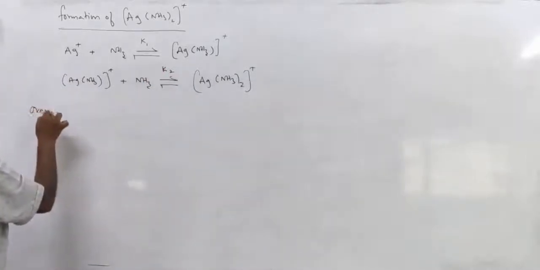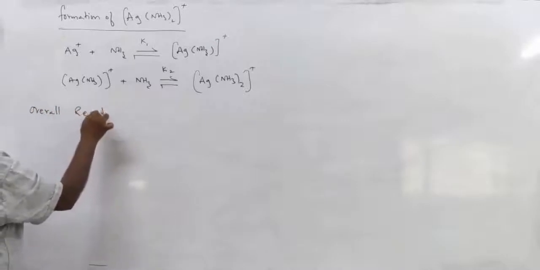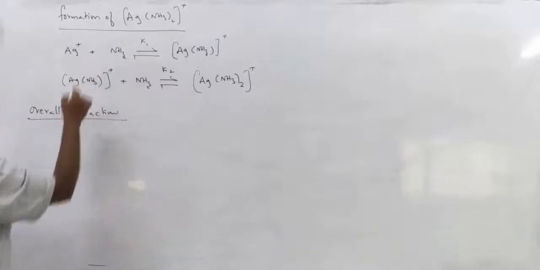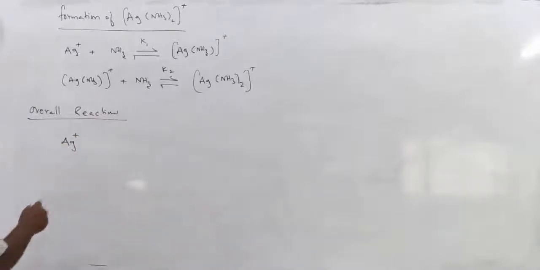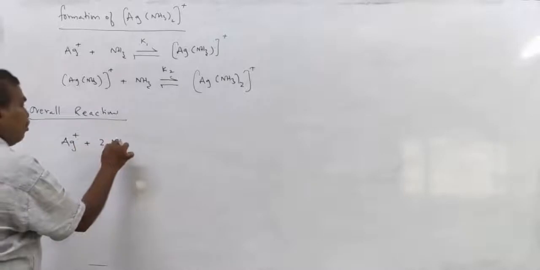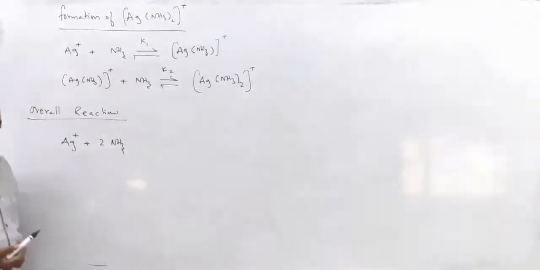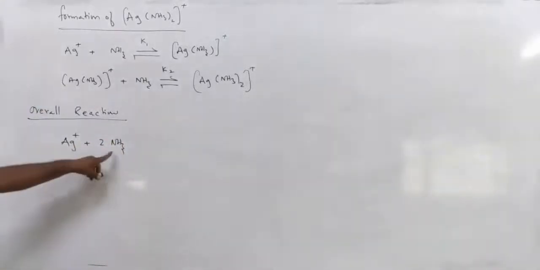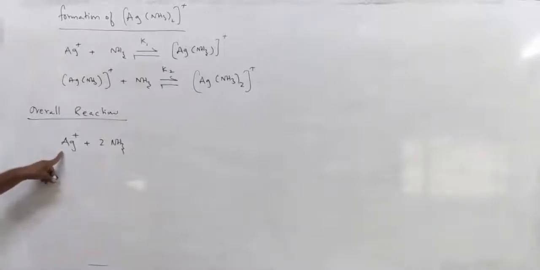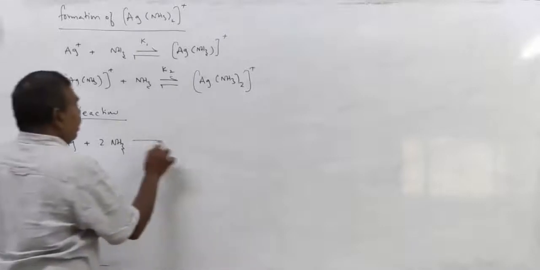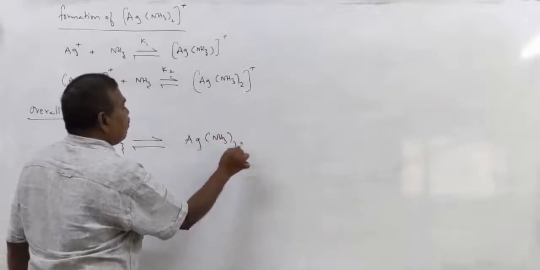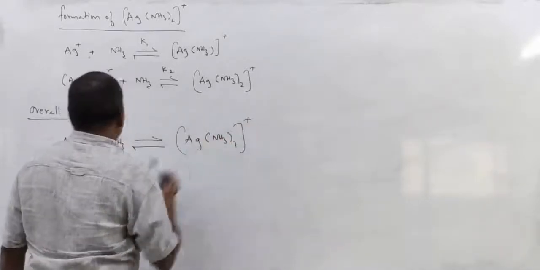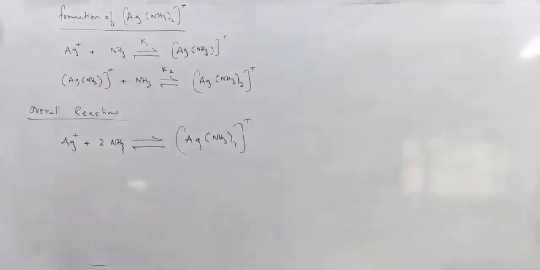Now what is the overall reaction? Ag plus ion in the solution coordinated to two ammonia molecules. That means in the formation of the complex ion, two ammonia molecules donate their electron pairs to the empty orbitals of Ag plus and give Ag(NH3)2 plus. This is the overall reaction, remember.